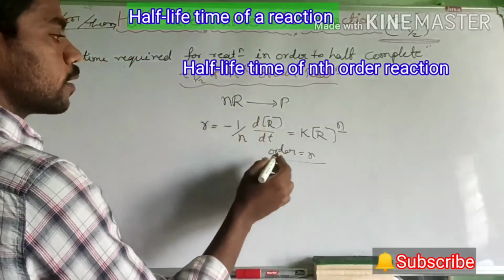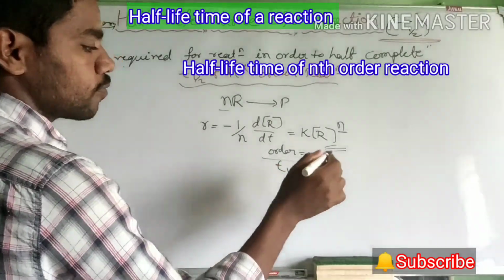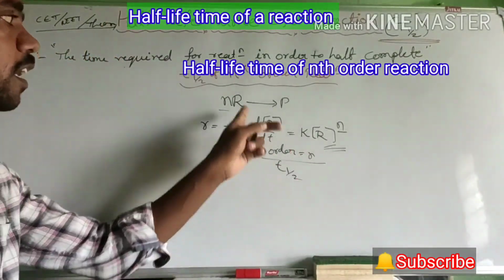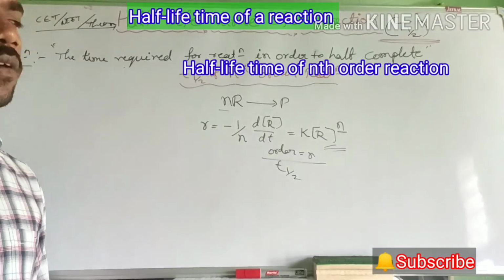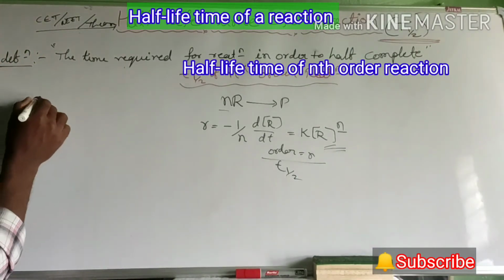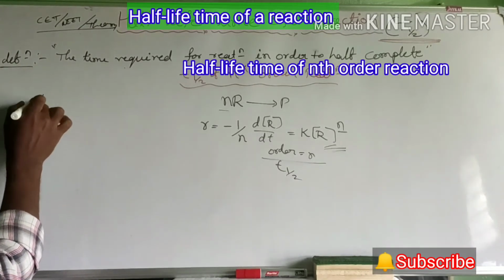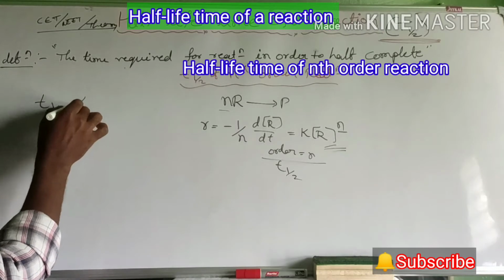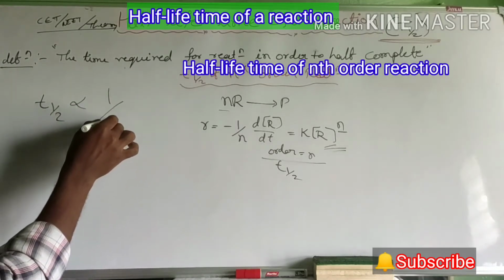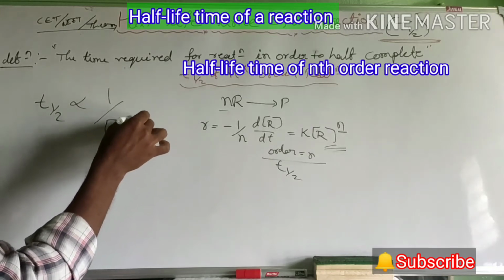We have to calculate this for the nth order reaction. What is the T half for this nth order reaction? So simply, I will give you one relation. The T half of a reaction is inversely proportional to R naught concentration to the power n minus 1.